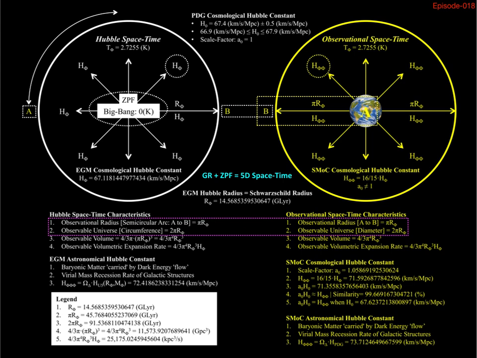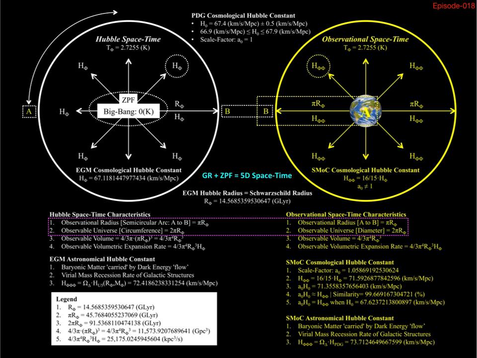In Hubble space-time, our physical universe exists on the perimeter of the circle, with the observational radius indicated by the semicircular arc A to B, which is approximately 46 billion light years. Consequently, the observable universe is represented by the complete length of the perimeter of the circle from A to A, which is approximately 92 billion light years. You can see from the magenta box that Hubble space-time and observational space-time are geometrically synchronized.